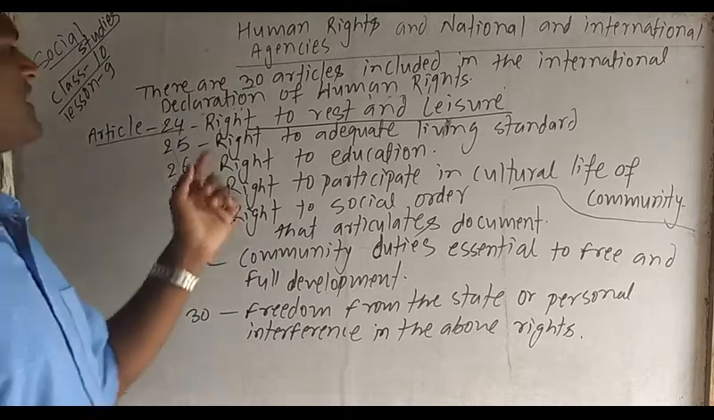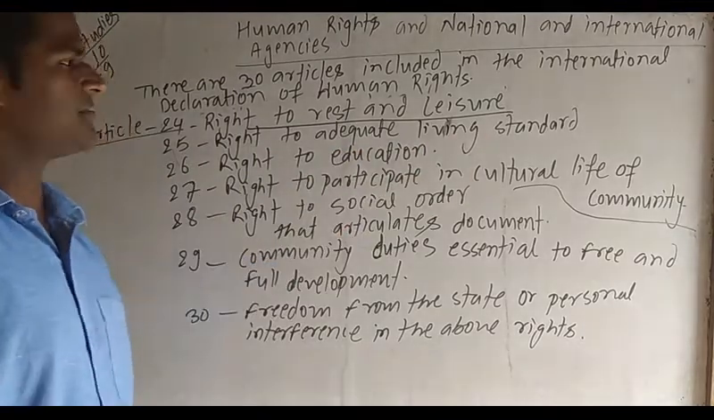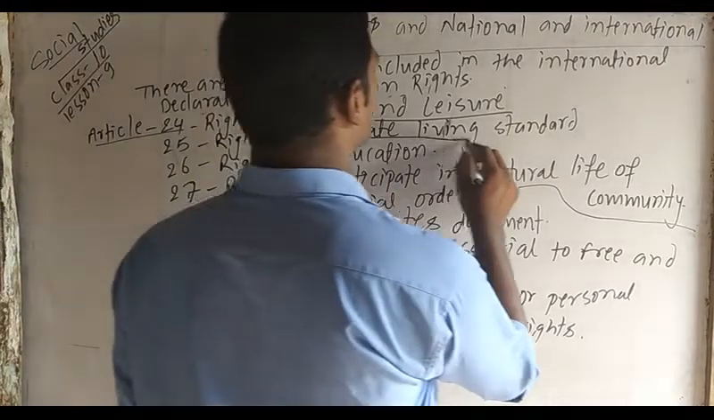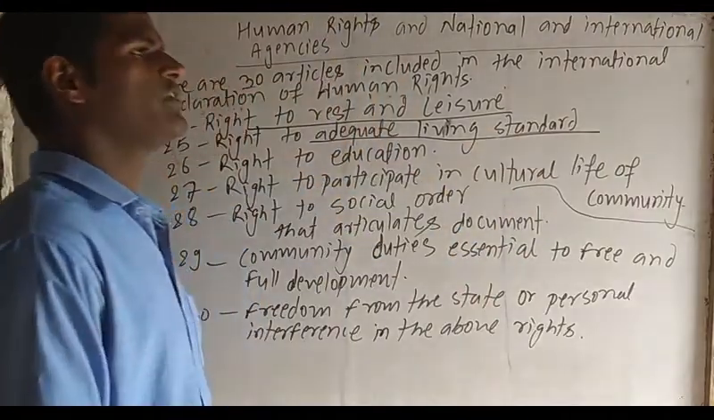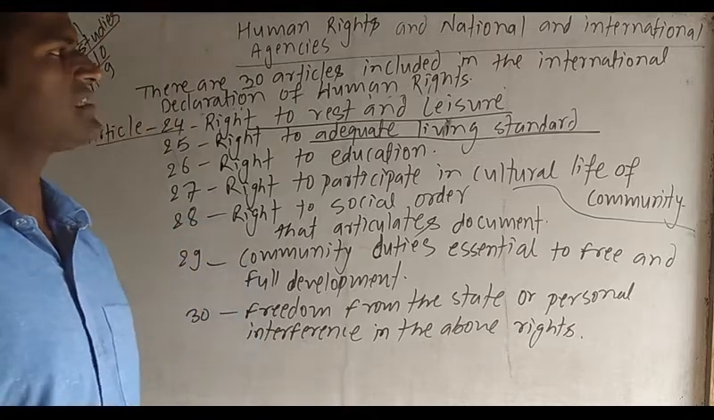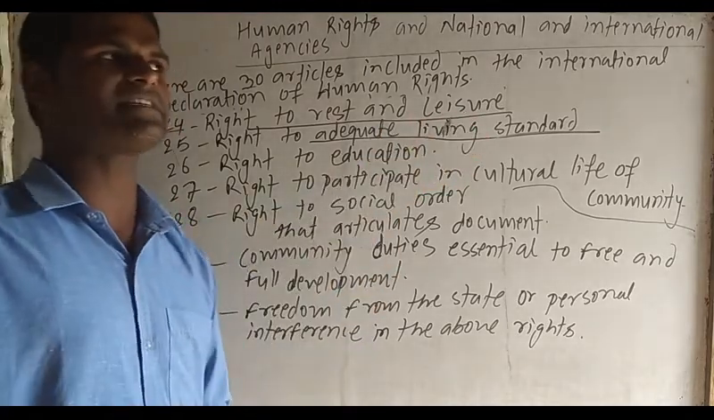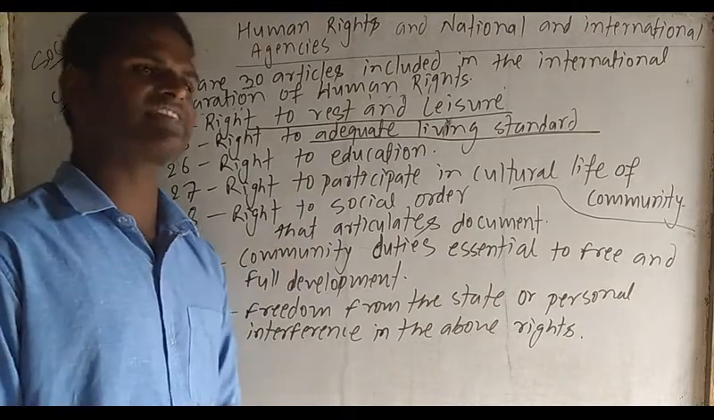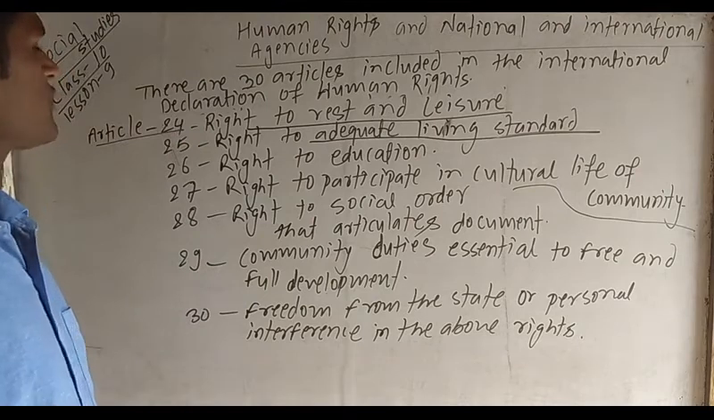Article number 25, right to adequate living standard. We have the right to an adequate, पर्याप्त, living standard. It means we have the right to spend our life as a standard life, with fulfillment of each and every basic need as well as additional needs. So the right to an adequate living standard is also one of the human rights.